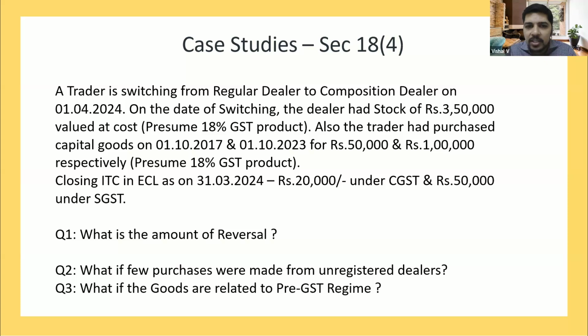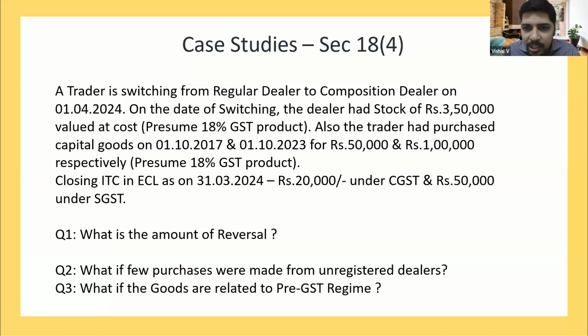The first query is whether ITC reversal has to be calculated in total or headwise. The rule says that it has to be calculated headwise: CGST reversal, SGST reversal, IGST, UTGST. Everything has to be calculated individually. Based on that, if you are liable to pay, then you have to pay more. Or if you are having any balance in the electronic credit ledger, then that credit will lapse. So in this particular scenario, what is the amount of reversal?